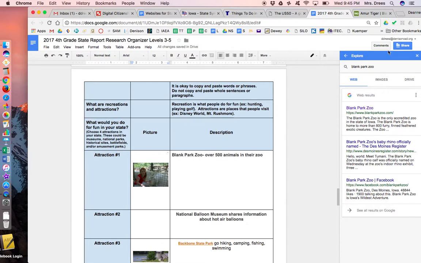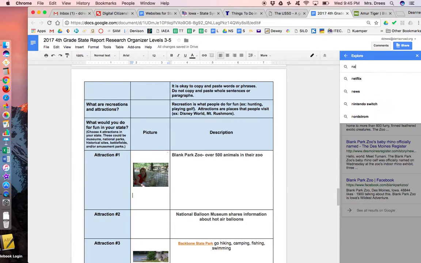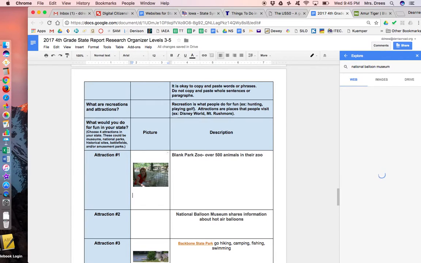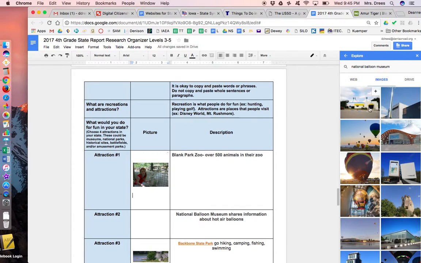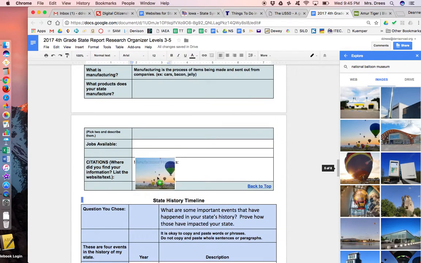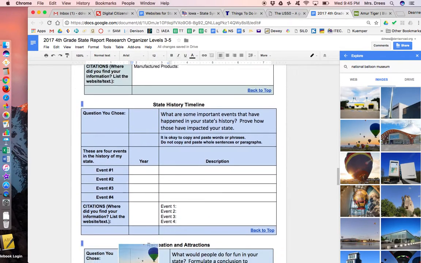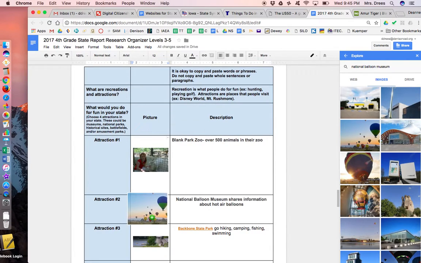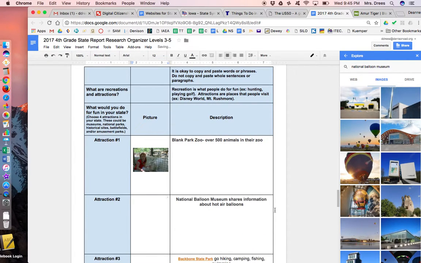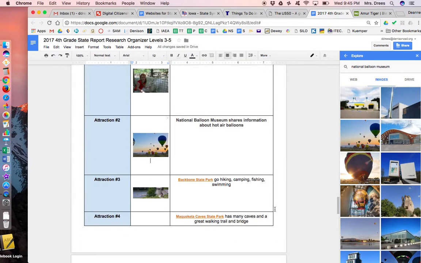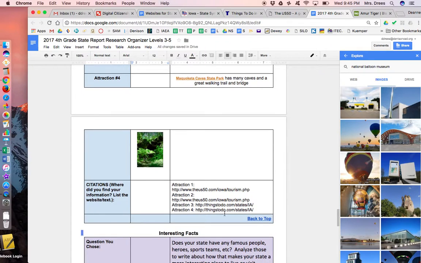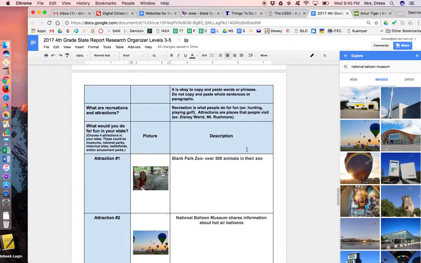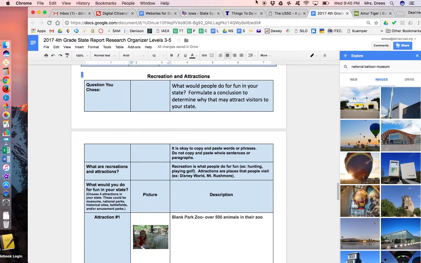So the National Balloon Museum. So we'll look for National Balloon Museum. We can go to their website, or we can just pick one of these images. Ooh, this likes to move around. All right, I think when that picture loads that we should have 4 different attractions and our citations and a little bit about each one. So that should complete your recreation and attractions.